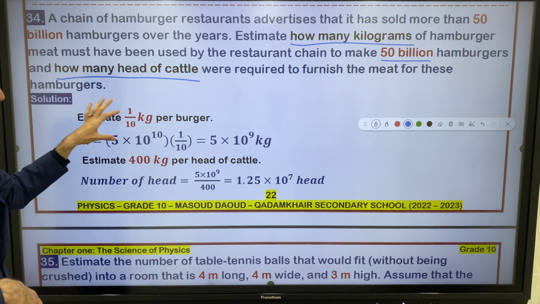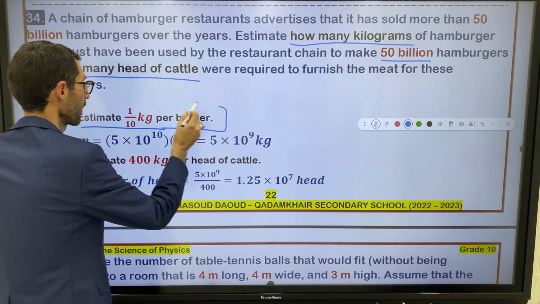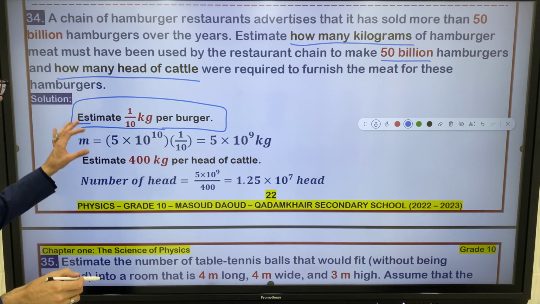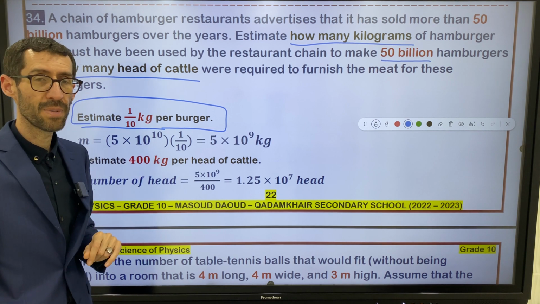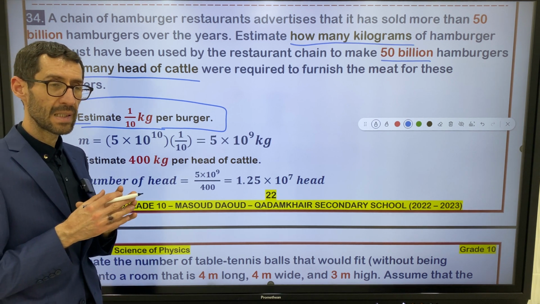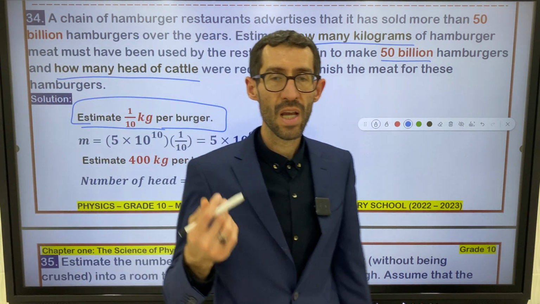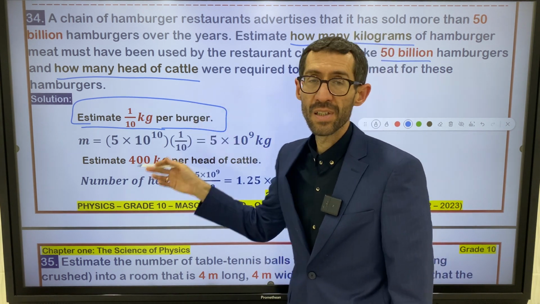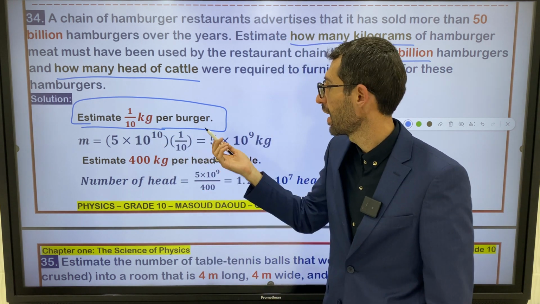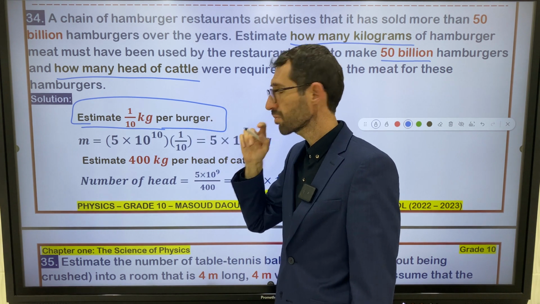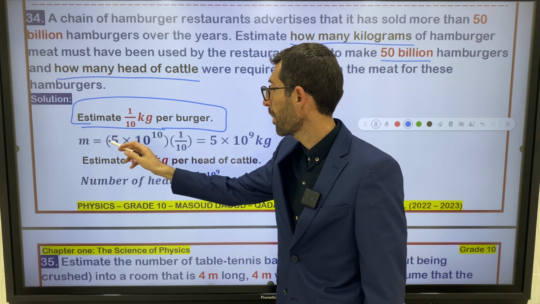Firstly, we have an assumption here. Estimate 1/10 kilogram per hamburger. For example, you have to estimate the mass of each hamburger. We say that each hamburger contains 1/10 kilogram, meaning 0.1 kilogram, approximately 100 grams. And mass is equal to 5.